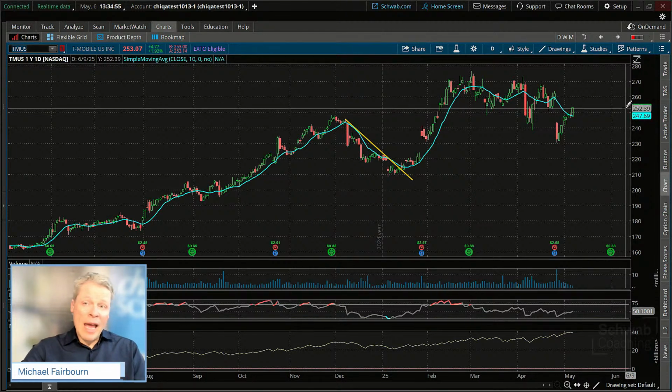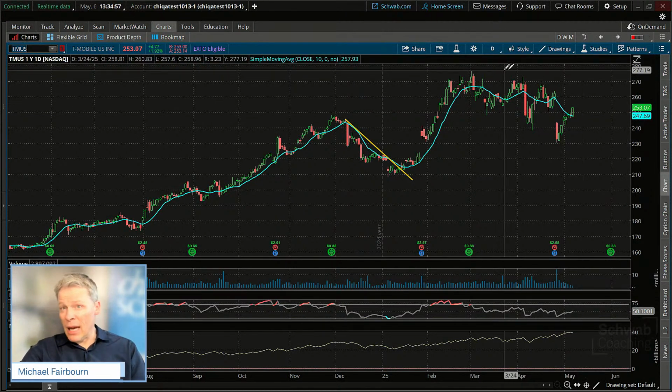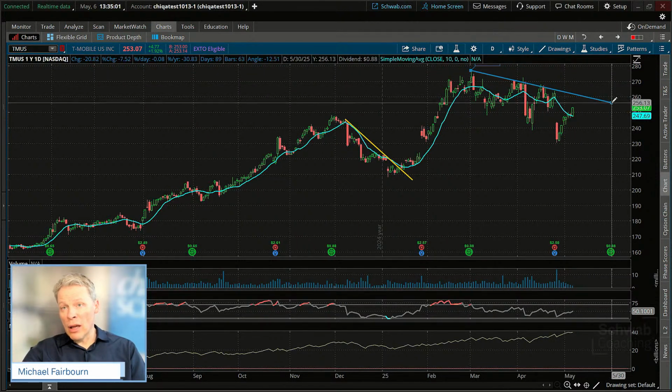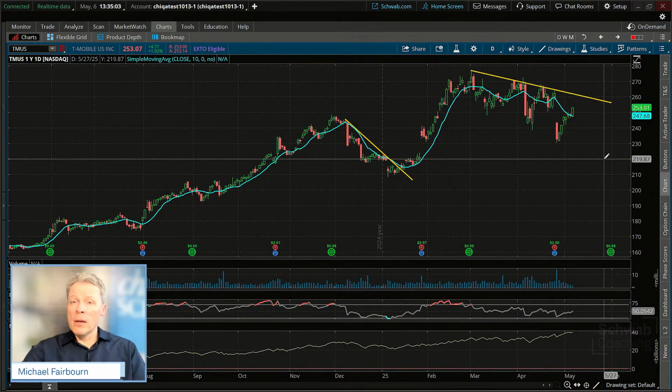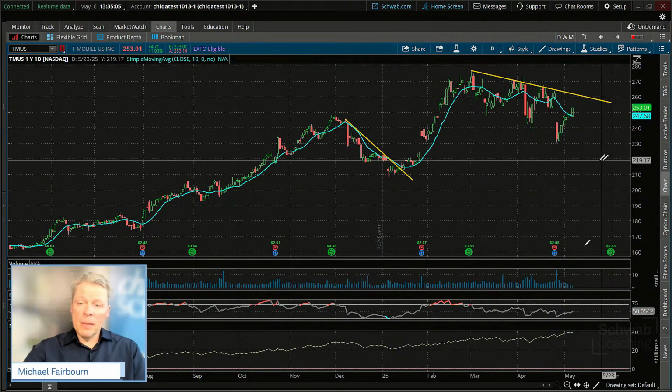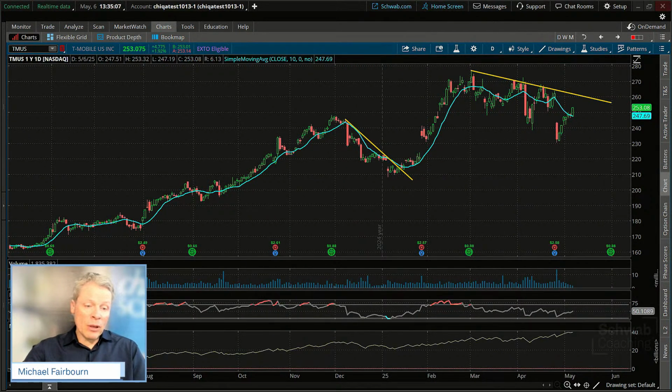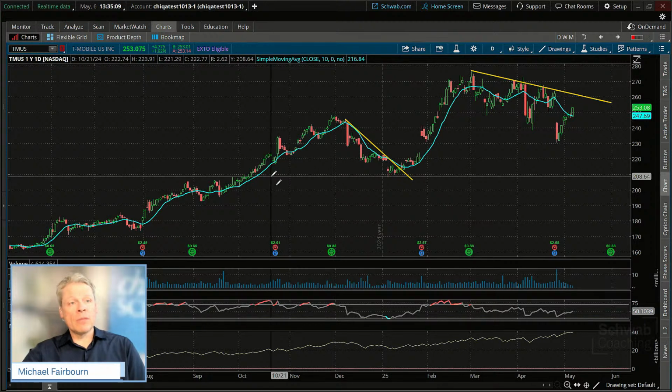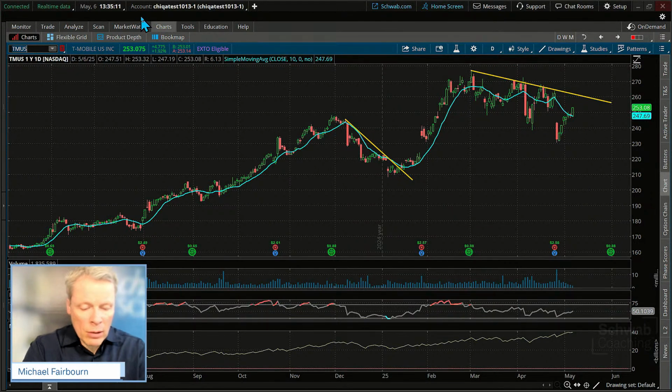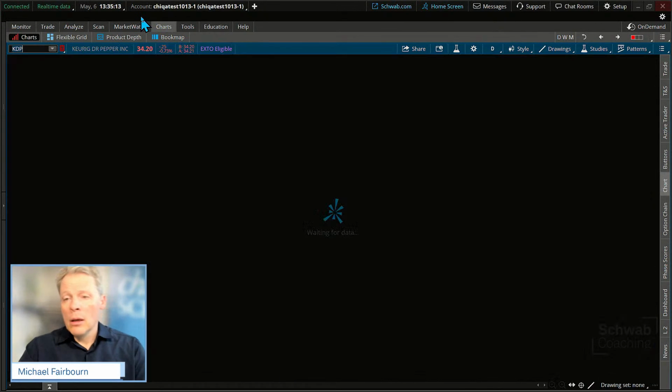The one thing it doesn't have that Verizon did have or does have currently is that trend line break. We're a little ways away from it, but there could also be a bigger flag pattern developing there. That could actually be a laggard in the group. I mean, it could pick up speed. A couple others in here. Here is KDP.